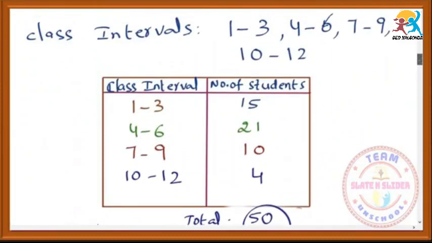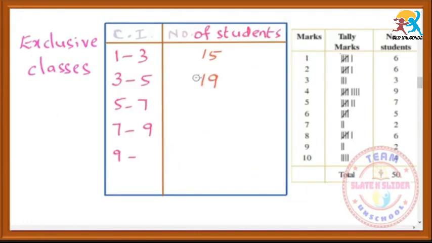In the previous one, the first class interval's upper limit and the next class interval's lower limit are not equal. So these kinds of class intervals are called inclusive classes. For exclusive classes, we should not write like this. This is the wrong way of writing. So how to write?